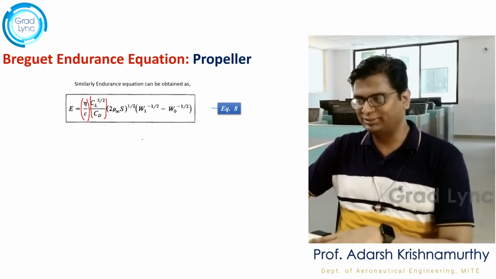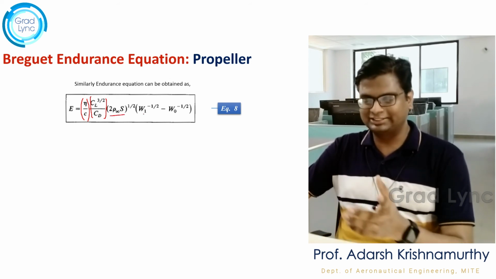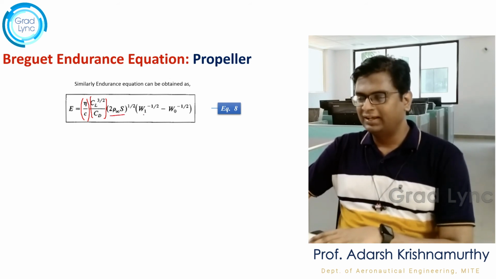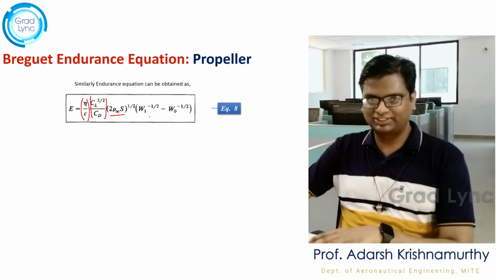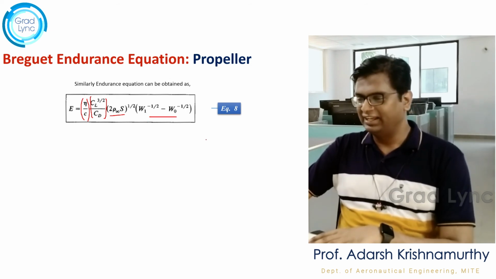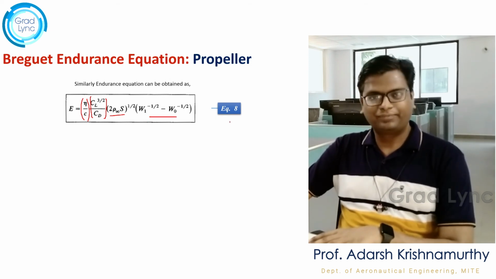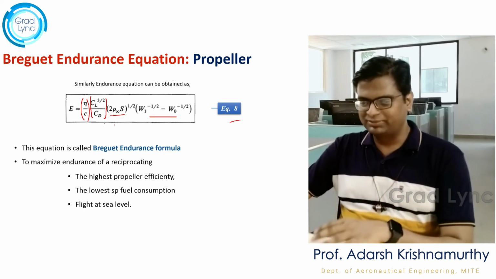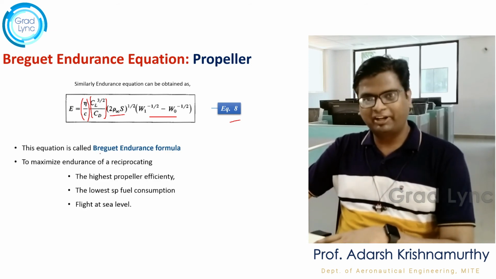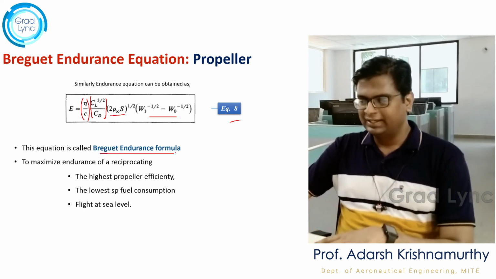Very important observation. And I have the square root of 2 rho infinity into S, where S is the planform area, multiplied by 1 by square root of W1 minus 1 by square root of W0. Very important. Let's call this equation number 8. Let's make a few observations, and this is called the Breguet endurance equation.